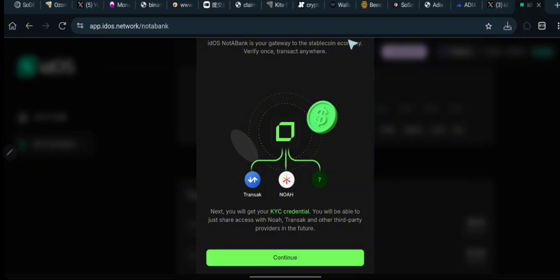Verify once, transact everywhere. So right now, completing this KYC is not only going to be earning you this IdOS airdrop, but it's also going to be a pathway to so many other platforms. Because they are not going to be needing you to do KYC on all those platforms, they are going to be using your data from this IdOS to actually verify you also on that other platform. So let's go straight to the business of the day, which is the KYC.